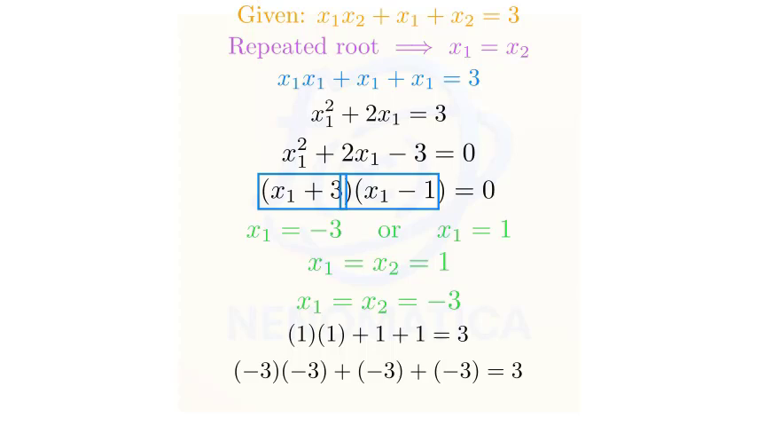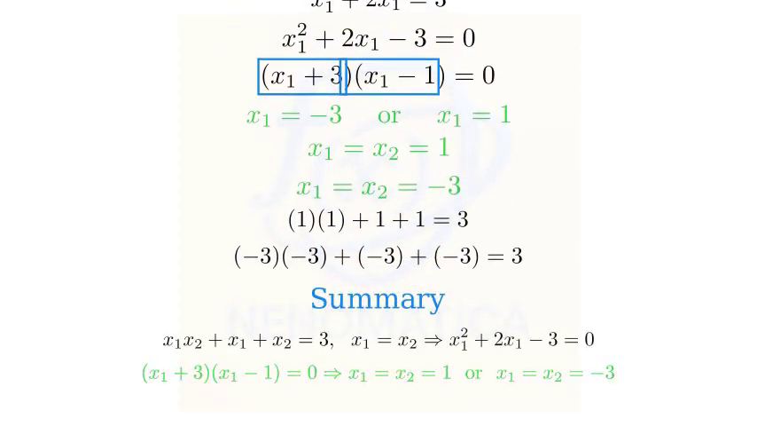Works as well. Summary. Using the repeated root condition x1 equals x2, we reduced the relation to a simple quadratic in one variable, factored it, and found two possible double roots. The equation can have a double root at 1 or a double root at -3.